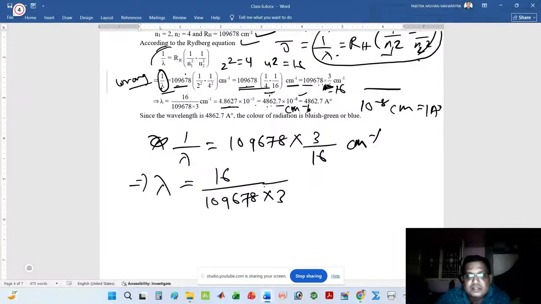So that is not centimeter inverse, that is centimeter. Again, I will repeat: lambda is equal to 4862.7 into 10 to the minus 8 centimeter. 10 to the minus 8 centimeter means 1 angstrom. So I have written 4862.7 angstrom.